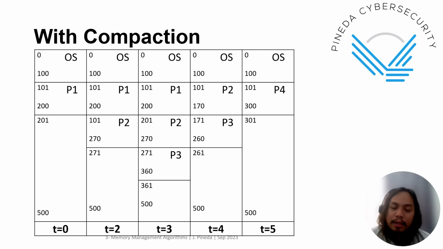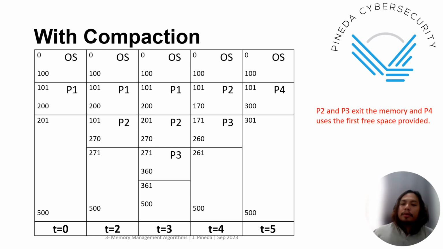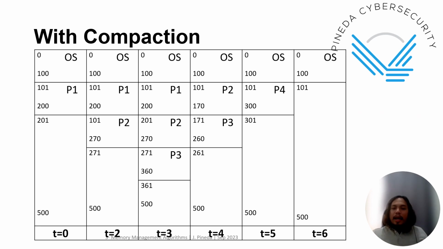So P2 and P3 exit the memory, and P4 uses the first free space provided, allocating 200 also. And last is T6, the last milestone, because P4 exits the memory. So that is with compaction.